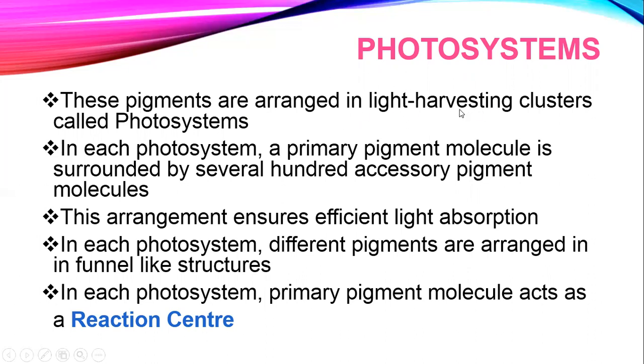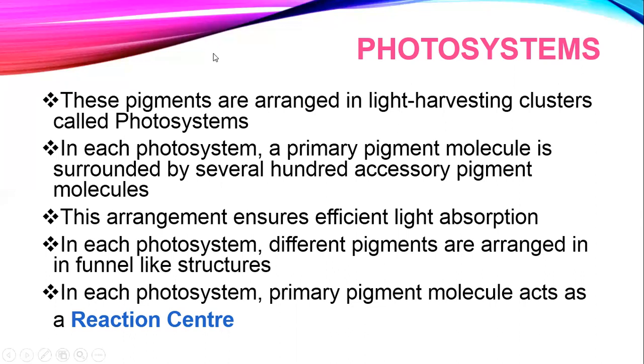So these pigments are arranged in the form of clusters. Cluster means a group, right? In the form of clusters, and these are light harvesting clusters. But technically speaking, these light harvesting clusters are called photosystems. So what are the photosystems? They are the light harvesting clusters of these pigments. Which pigments? Primary pigments and accessory pigments.